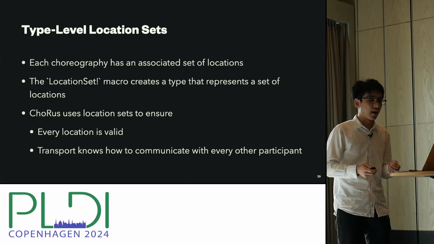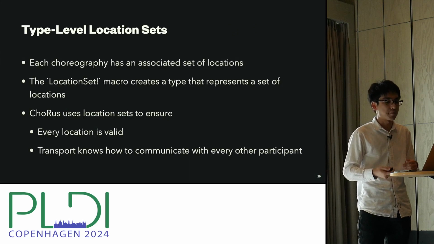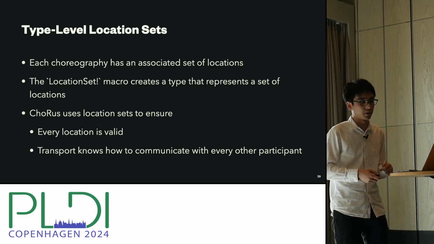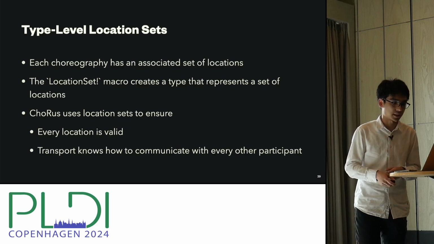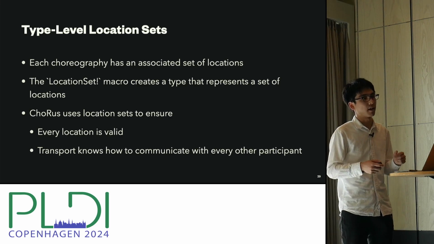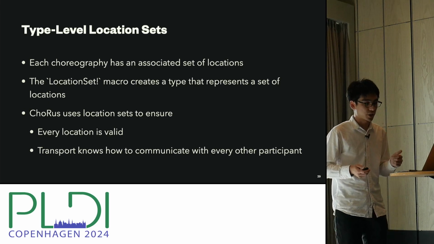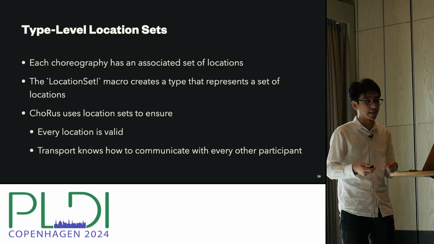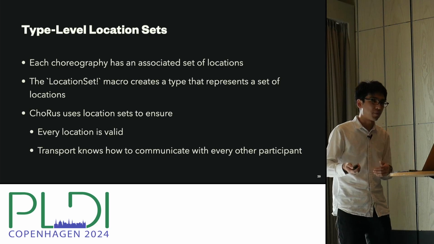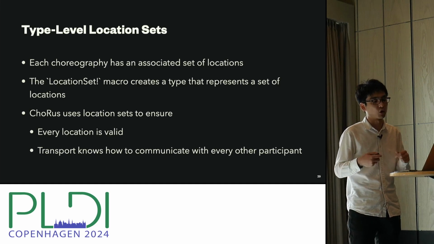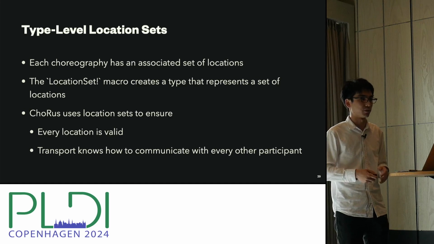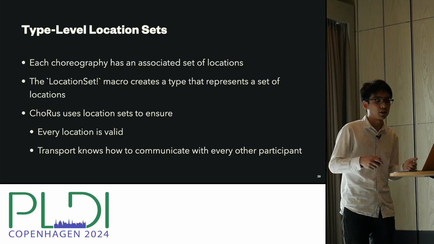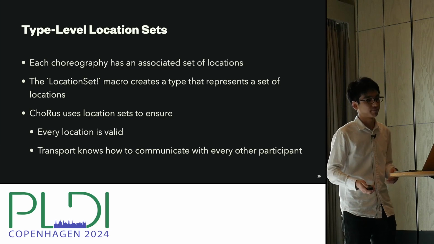That said, ChoRus does take advantage of the Rust type system to provide more type-safe APIs. So in particular, as we saw earlier, ChoRus has the notion of type-level location set. Each choreography must have an associated set of locations, and ChoRus uses that information to make sure that every location mentioned in the choreography is valid. And also, when you do EPP, we also check that the transport knows how to communicate with every other location that might be mentioned in the choreography. And this is implemented using this location set macro that is internally using type-level heterogeneous lists.